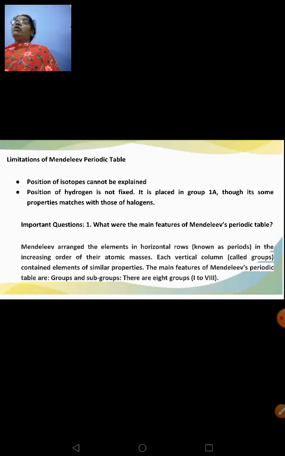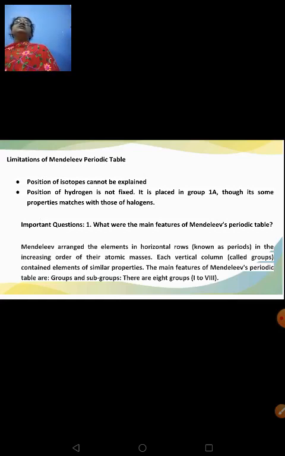See, when they ask about main feature, the elements were arranged in the increasing order of their atomic masses, then elements showing similar properties were all placed under one group, right? Earlier, those scientists, when they were arranging the elements showing similar properties under one, did not come out with the concept of groups and periods. So Mendeleev was the first one to introduce this concept of periods and groups. According to his table, there were 8 groups, and they had subgroups too.